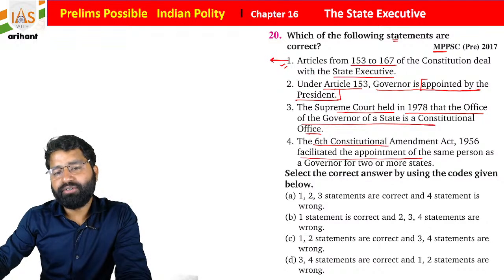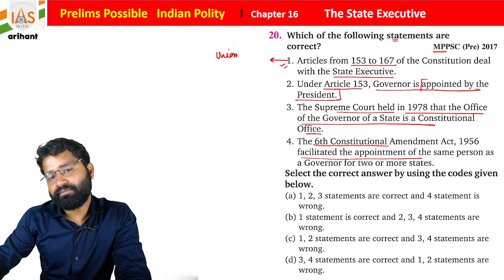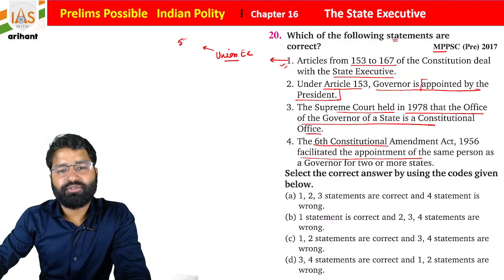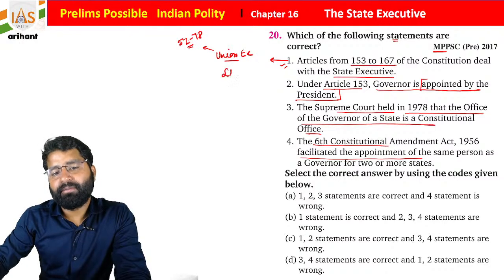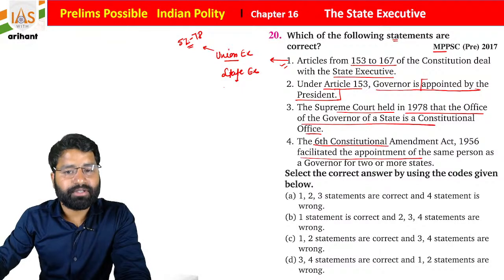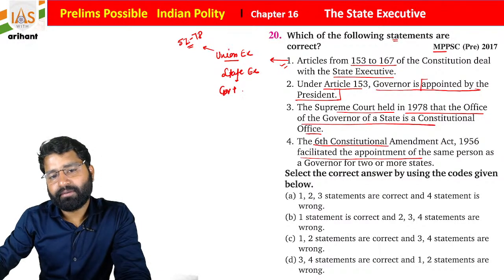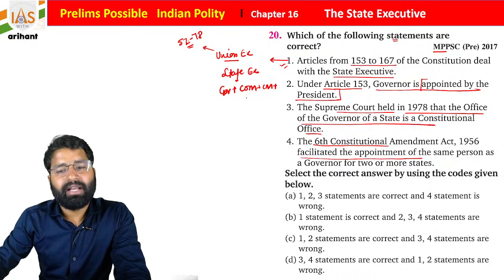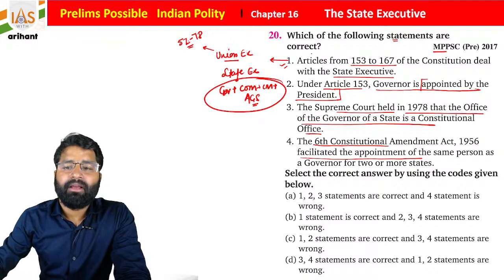We all know the union executive. The union executive is about Article 52 to 78. In the same format we have the state executive. The state executive consists of the governor, council of ministers, chief minister, and students, the Advocate General of the state. So statement 1 is totally correct.